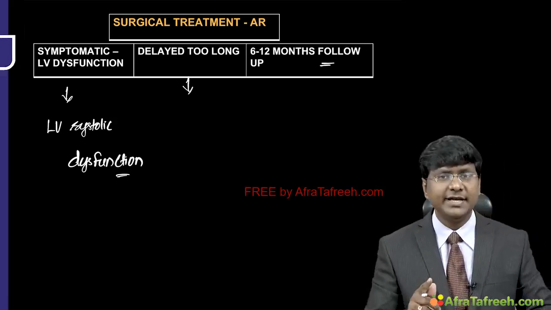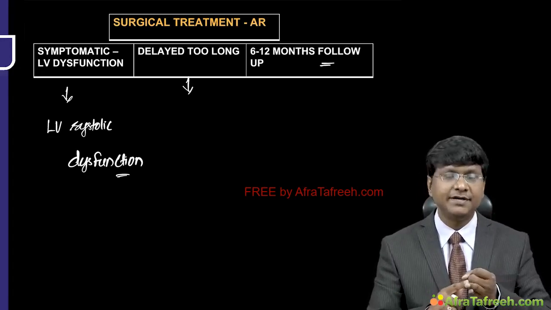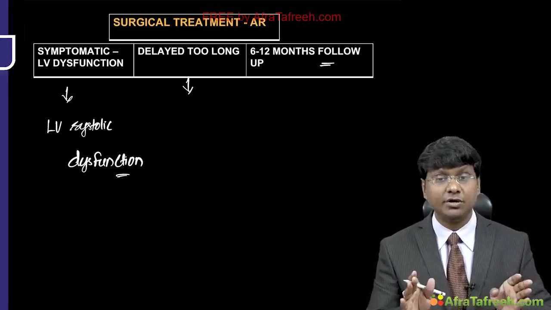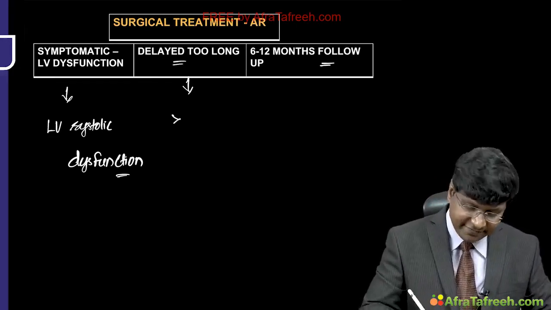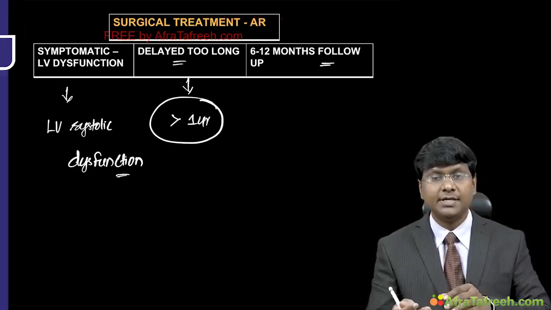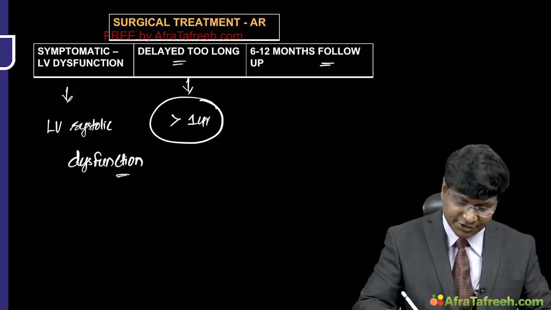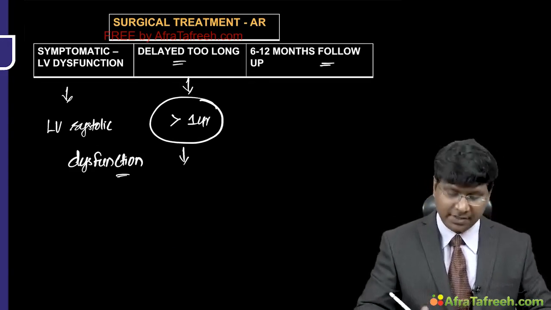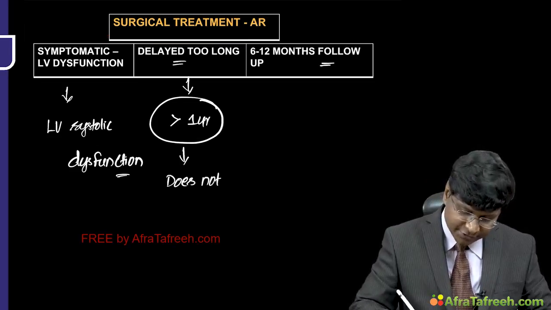The surgery should not be delayed. Delayed too long is defined as surgery delayed by more than 1 year after the development of symptoms and LV systolic dysfunction; even though you do surgery, the surgery does not restore the LV function.